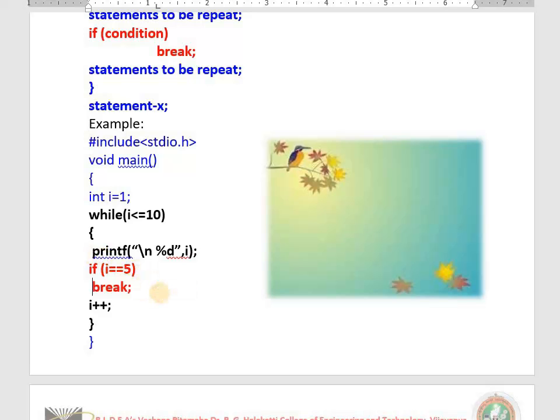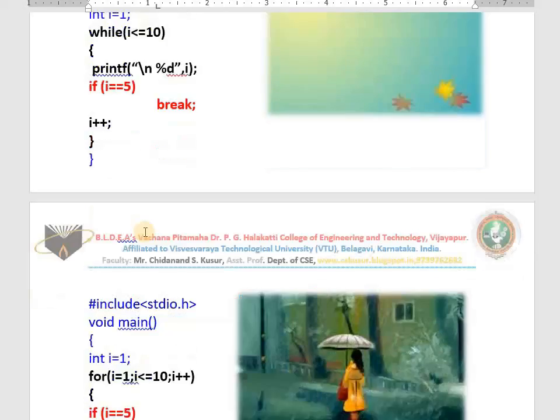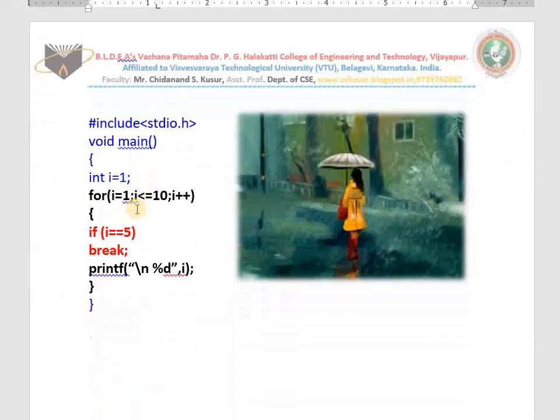I hope you understood. Very good and keep it up. Now see one more example. Same example but I used a for loop. I equals to 1. Sorry, 2 times I typed here. I equals to 1. 1 less than or equal to 10.